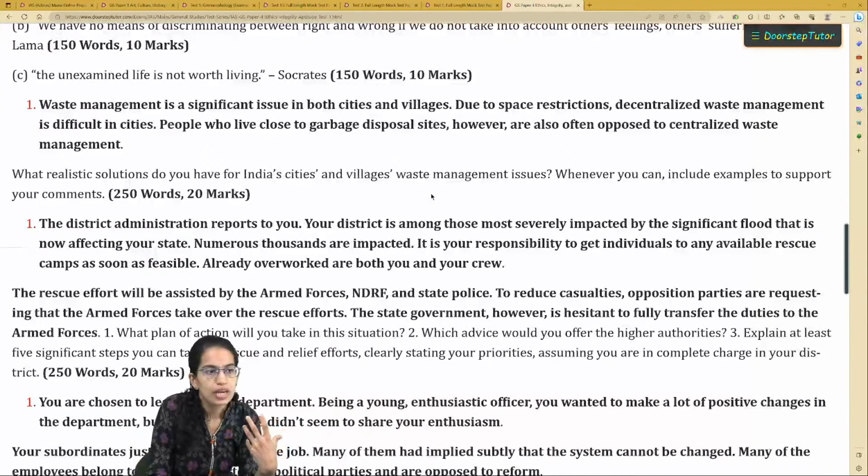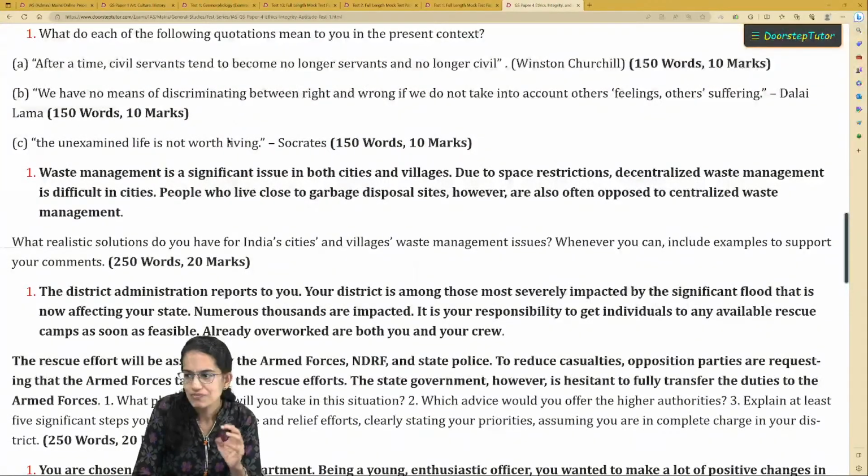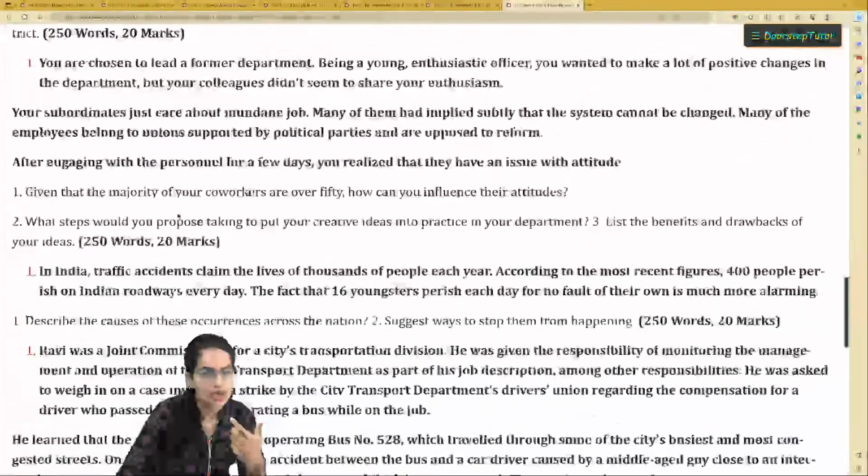For example, again, as I mentioned, quotations are really important. So here we have a very interesting quotation of Dalai Lama. We have no means of discriminating between right and wrong if we do not take into account others' feeling, others' suffering. Now, this in itself is a very interesting statement, which I should quote. And similar things are also asked in your essay paper. So how you answer these questions is important.